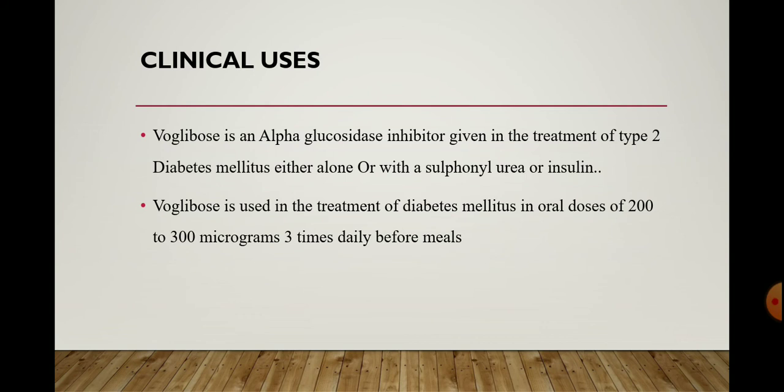Next, the clinical uses of Voglibose. Voglibose is an alpha glucosidase inhibitor given in the treatment of type 2 diabetes mellitus either alone or with a sulfonylurea or insulin. Voglibose is used in the treatment of diabetes mellitus in an oral dose of 200 to 300 micrograms, 3 times daily before the meal. Okay, so it is all about Voglibose.